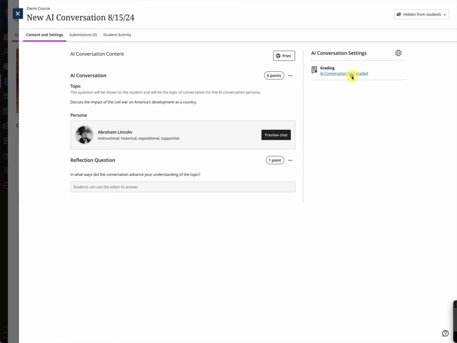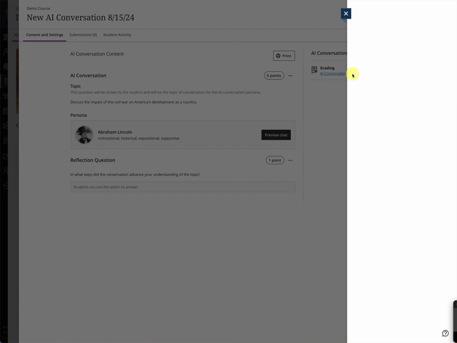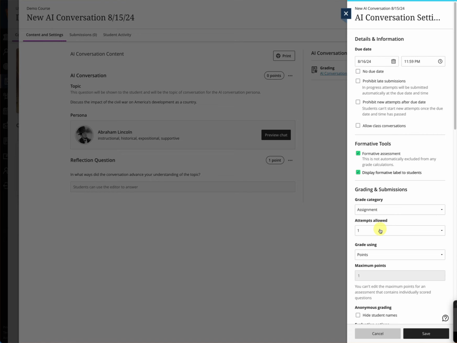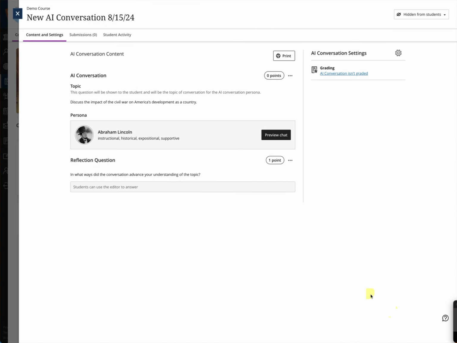I can come in and decide, maybe I'll grade it and give it a due date. It's currently worth 1 point. It does not have to have a due date, so I can choose no due date, and then hit save here. So there's this question for my student. I might say, okay, good. In what ways did discussing the impact of the Civil War on America's development as a country